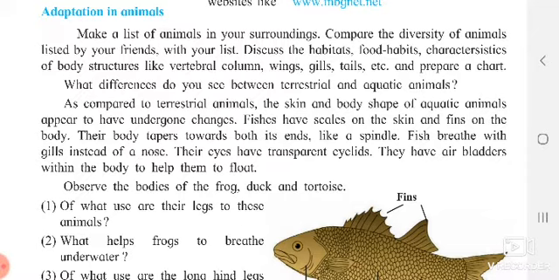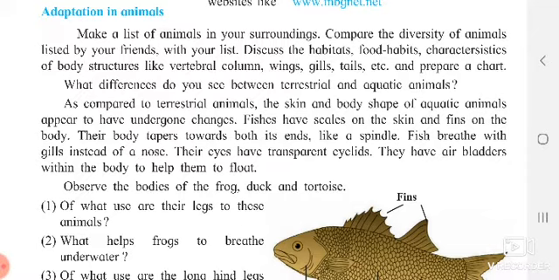What difference do you see between terrestrial and aquatic animals? Before that, tell me what is meant by terrestrial. Terrestrial means the animals which stay on land, and aquatic means the animals which stay in water. Terrestrial animals cannot survive in water, and aquatic animals cannot survive on land. This is the main difference we can tell first.